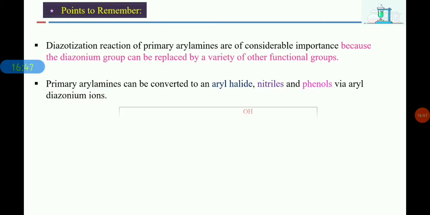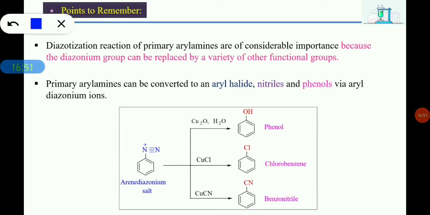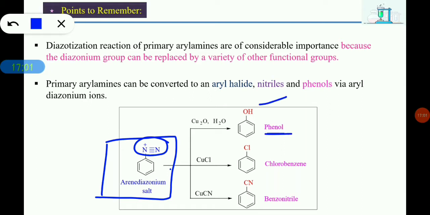Here you can see some reactions. This is the arene diazonium salt. This diazonium group can be replaced by the OH group, so that we get a phenol. If we replace the diazonium group by Cl, we get chlorobenzene. Similarly, if we replace the diazo group by CN, we get benzonitrile.